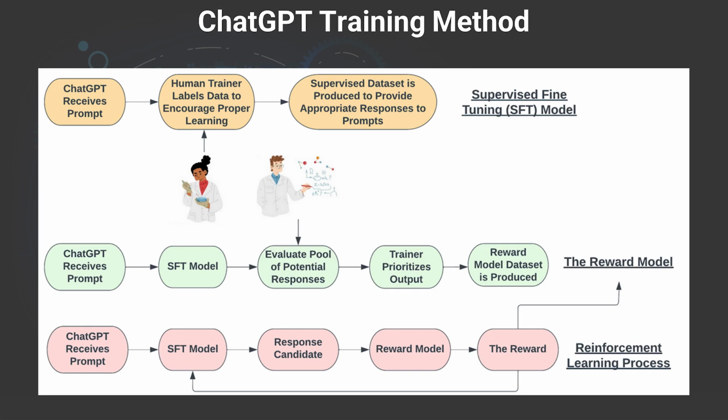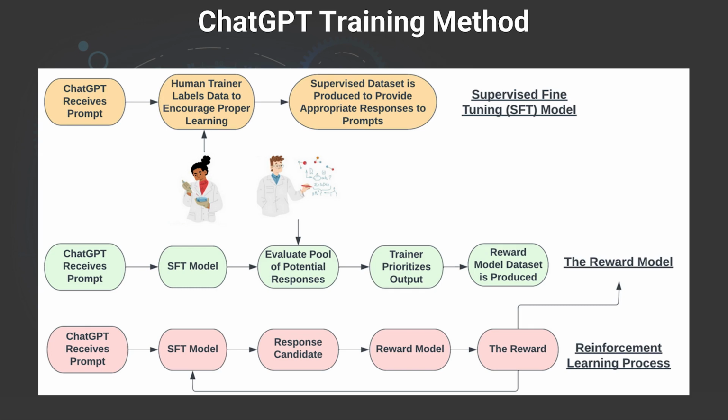So the pre-training from the human allows it to narrow its data set, and then the reviewers provide some guidelines as they review and rate possible outputs that the model should produce. So that produces this supervised data set.